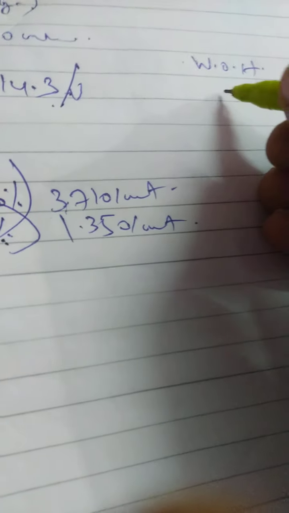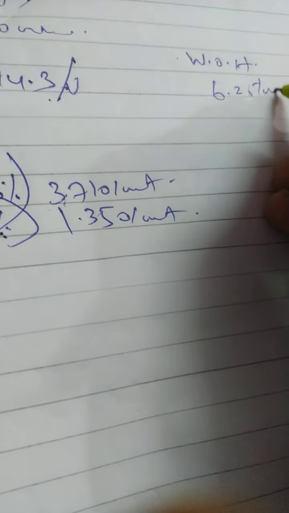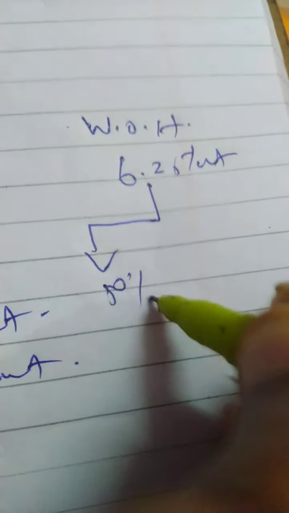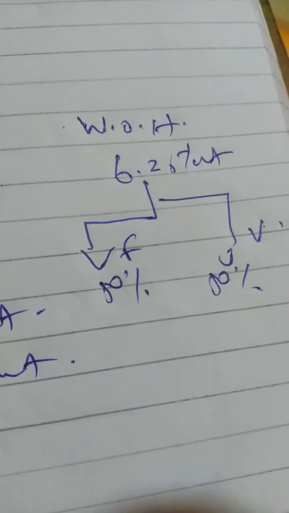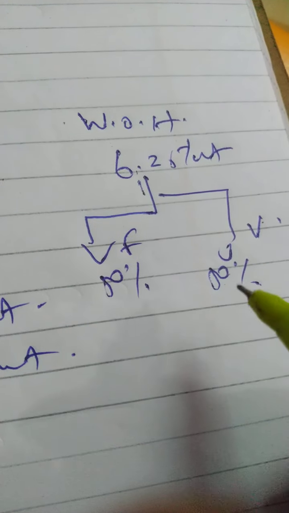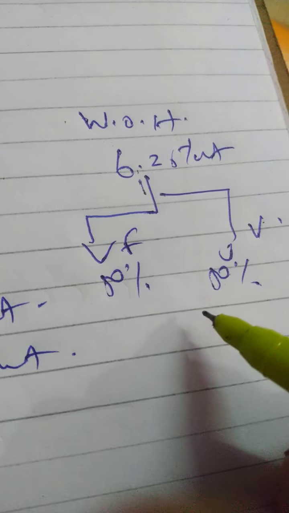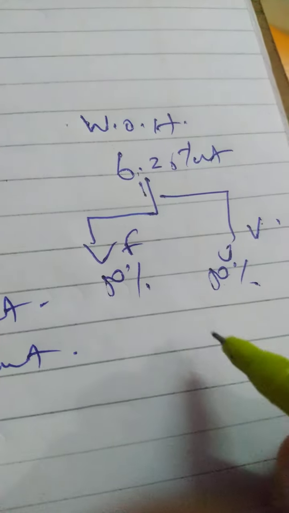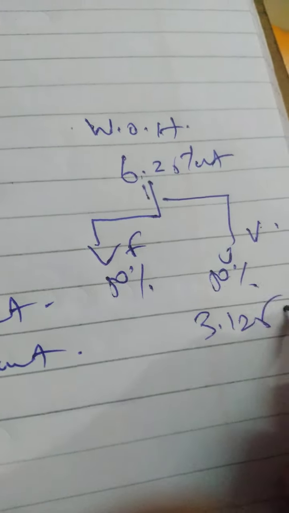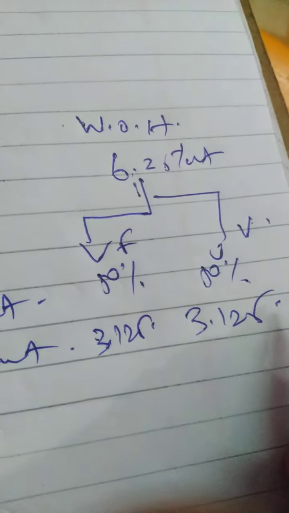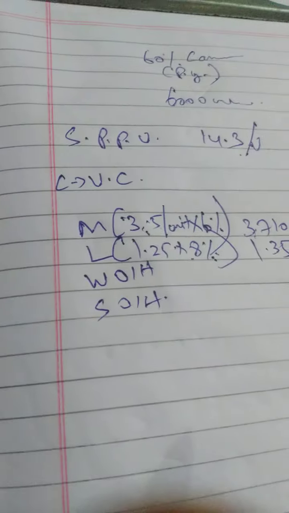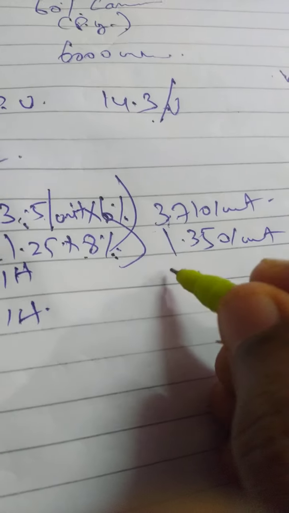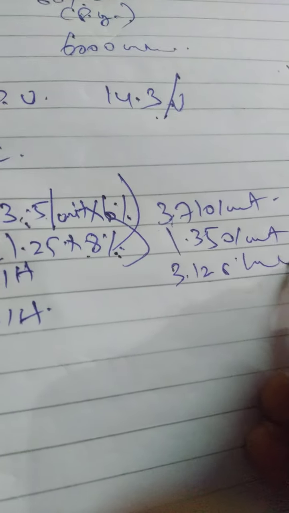What is the per unit? 6.25, correct? 6.25 per unit, 50% fixed, 50% variable. Fixed, variable, correct? 6.25 into 50%, how much? 3.125. 3.125 per unit, correct? So 3.125 per unit is the work overhead.